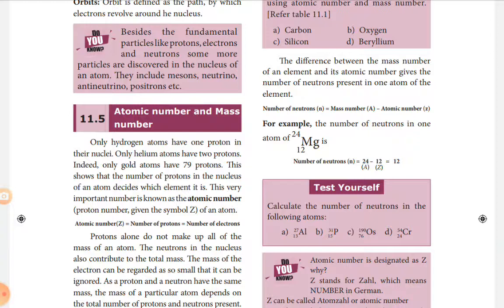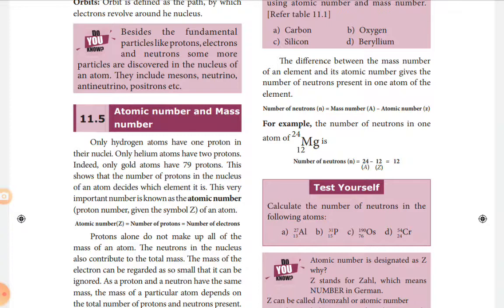For example, hydrogen contains only one proton, helium contains two protons, and gold contains 79 protons. So the number of protons in the nucleus decides which element the atom belongs to. That is why this number is very important, and it is called the atomic number. So atomic number is the total number of protons present in the nucleus of an atom. This is always represented using the symbol Z.